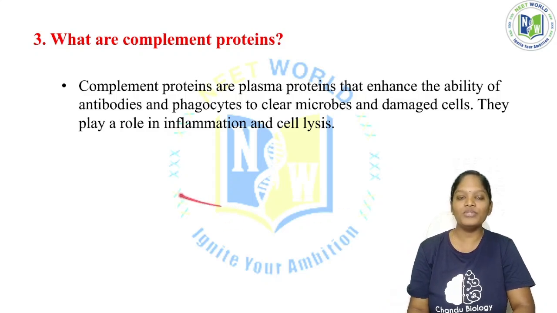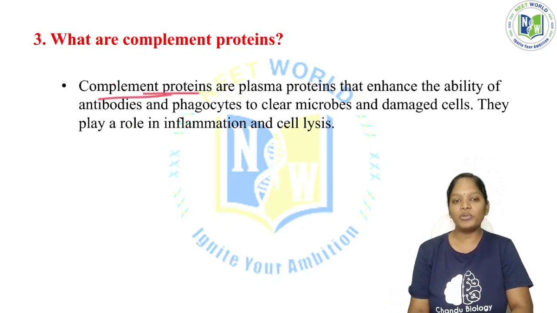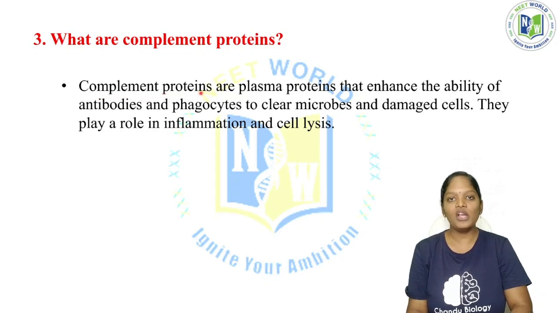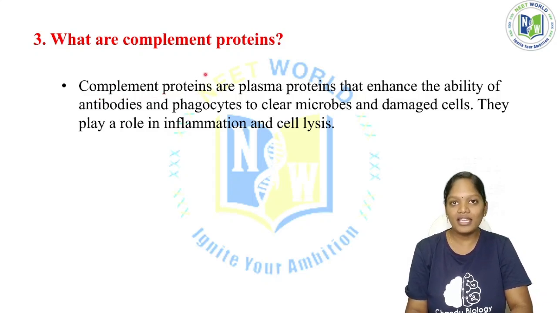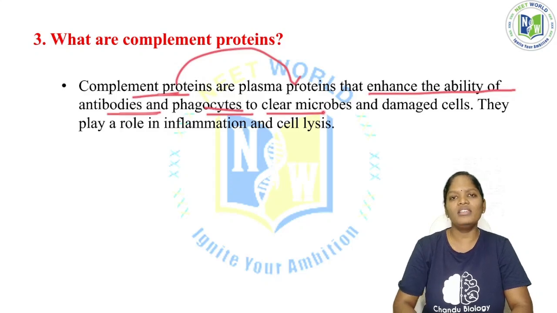Now we come to the complement proteins. The question is with respect to the complement proteins, which are plasma proteins that enhance the ability of antibodies and phagocytes to clear the microbes.